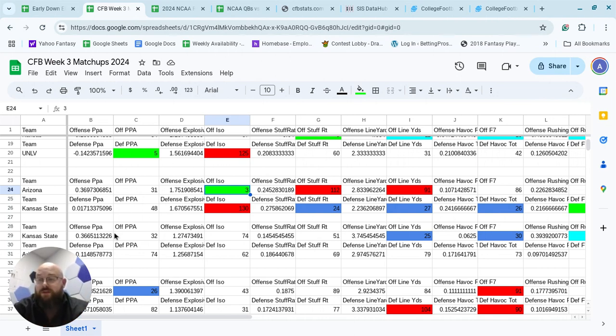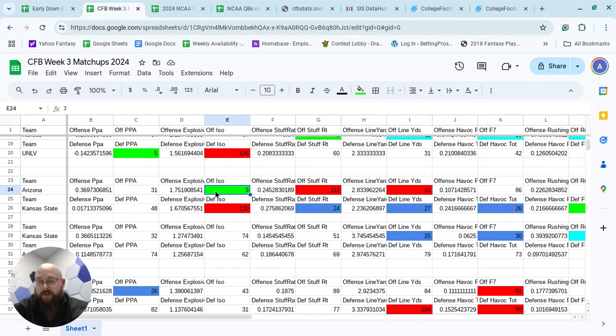You're really just wanting to try to find an area that you're going to excel in because there's a lot of variables. We're not going to sit here and try to project turnovers and stuff like that. That's basically a fake analysis. Obviously if they win the turnover margin, they're probably going to win the game, but we can't predict those things.